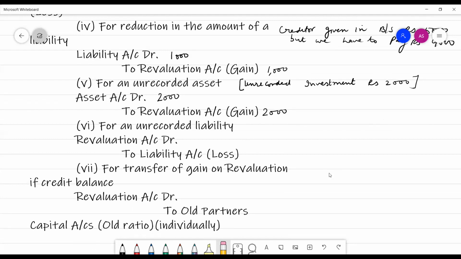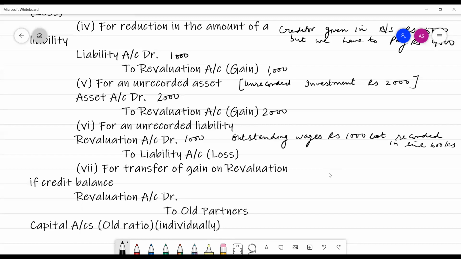Unrecorded liability of rupees 1,000, for example outstanding wages rupees 1,000 not recorded in the books. This is a loss for the organization. In this case, the revaluation account would be debited with rupees 1,000 to liability, outstanding wages 1,000.